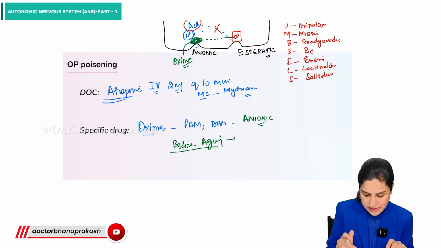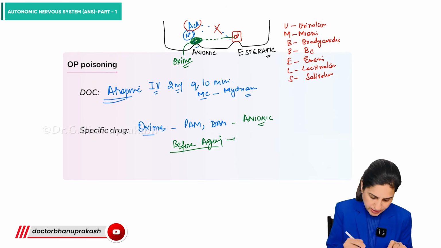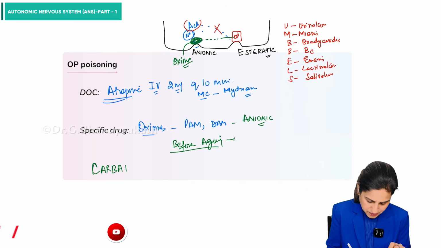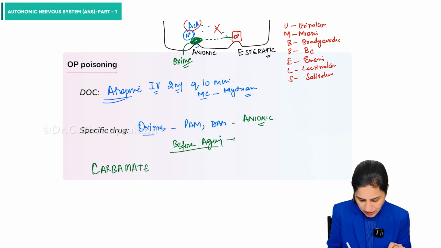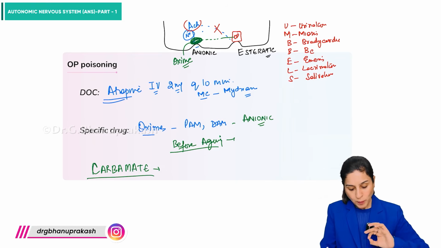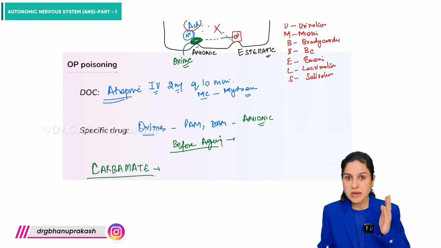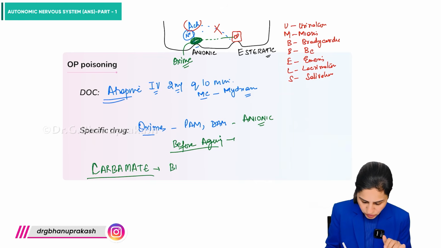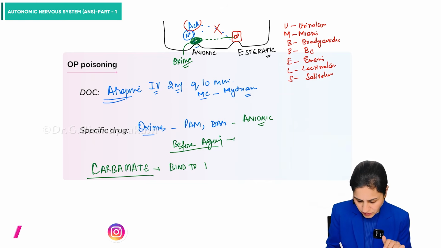So oximes are used here, but remember one thing, there's another poisoning which can be seen with the carbamates. What is the difference between carbamate poisoning and OP poisoning? In OP poisoning, the organophosphate was just attaching to the esteratic site, but carbamates bind to both sites.